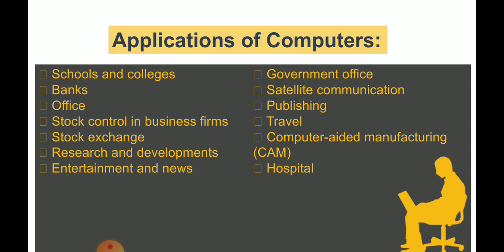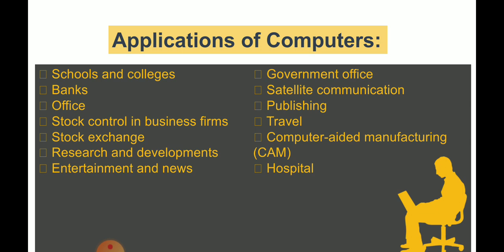Satellite communication. What is satellite communication? That is connecting to the satellite, so we can get information about different places. For example, if it is raining, we get the picture of particular areas from satellites. So through satellites we can take pictures of various places.